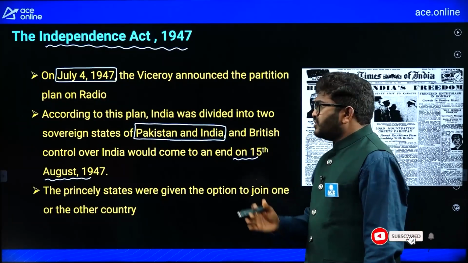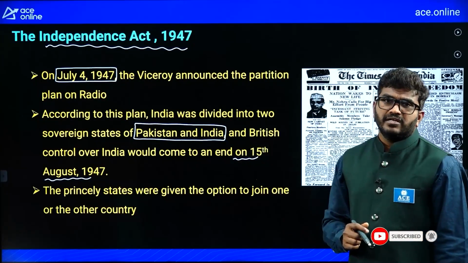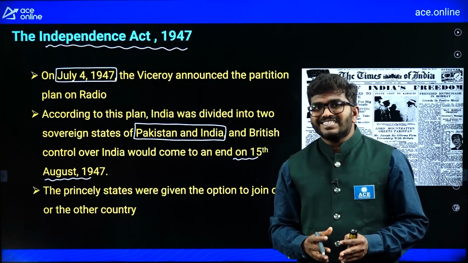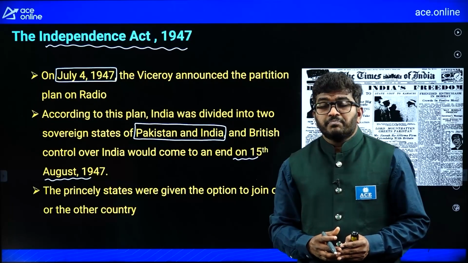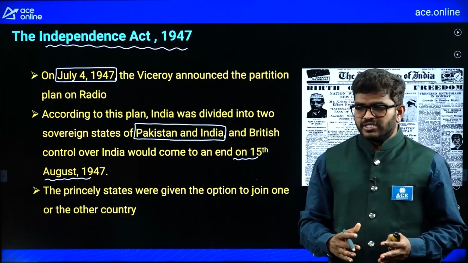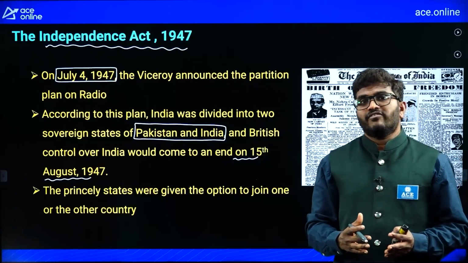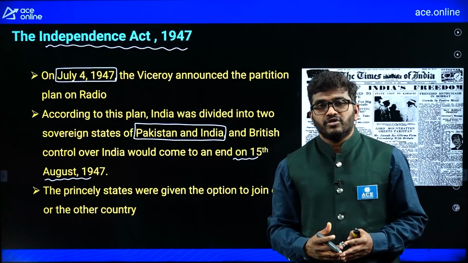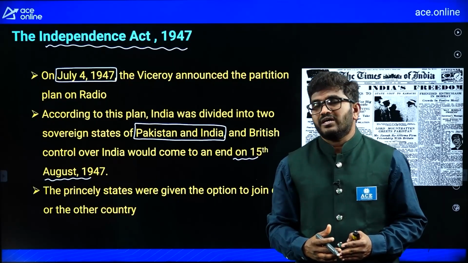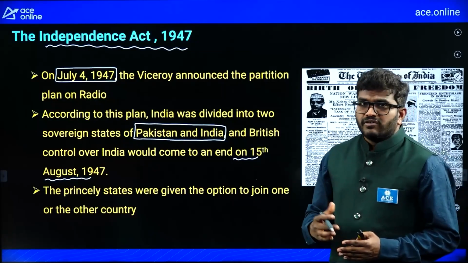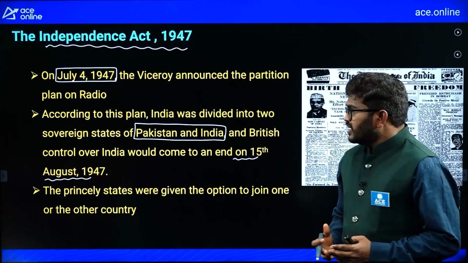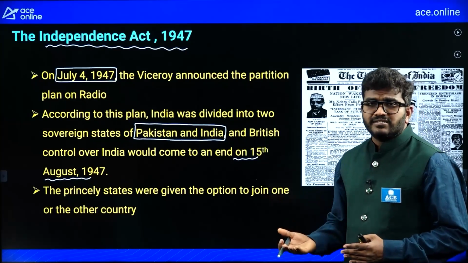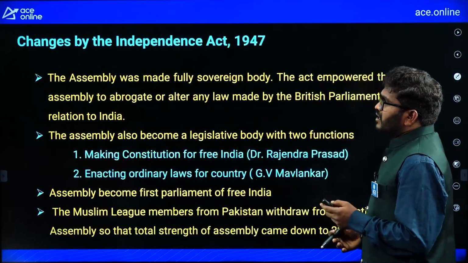Suppose you take, during that time in 1947, Hyderabad was ruled by the Nizam. The Nizam's princely state was actually planning to join Pakistan because it was a large Muslim community area. But that did not happen because Sardar Vallabhbhai Patel took action and it was converted into India. So the princely states were given two options: either join Pakistan or join India, right?